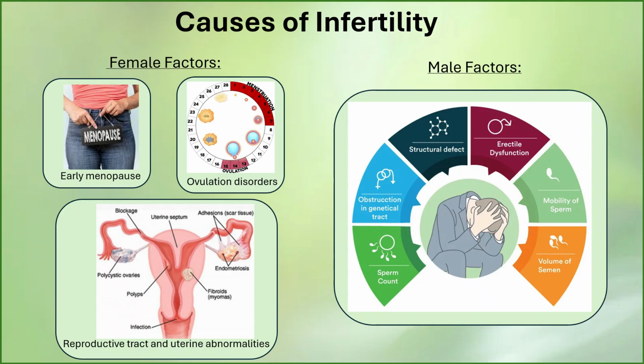Causes of infertility can be early menopause, when the ovaries stop producing hormones for ovulation. The fallopian tubes could be blocked, endometriosis, ovarian problems where the ovaries are not releasing eggs, low sperm count, erectile dysfunction, and damage or anomalies of the reproductive tract preventing the delivery of the sperm.